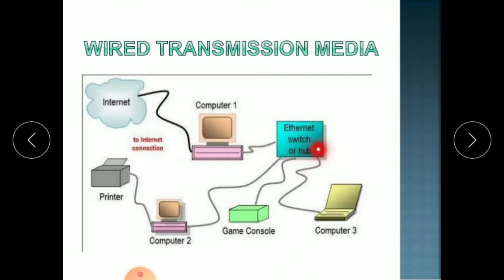Switch or hub, this is a central node. Through these central nodes, all these computers, computer 1, computer 2, computer 3, the game console, and the printers are connected using the wires. So this is called a wire transmission media. Through wire we can transfer the signal or message. One device is connected to another device using wire, all devices are connected using the wires, so we can call it a wire transmission media.